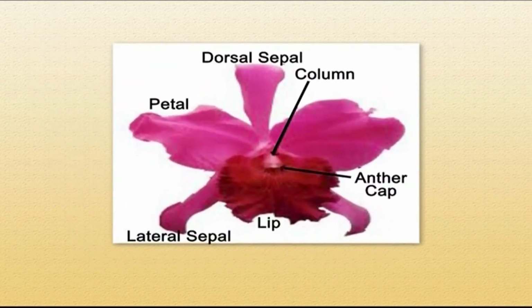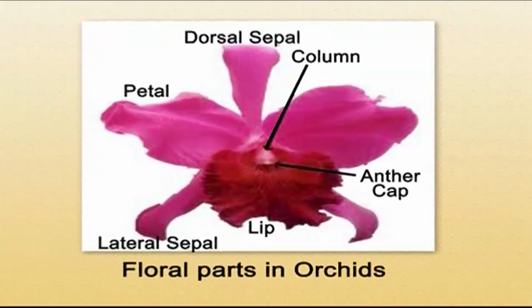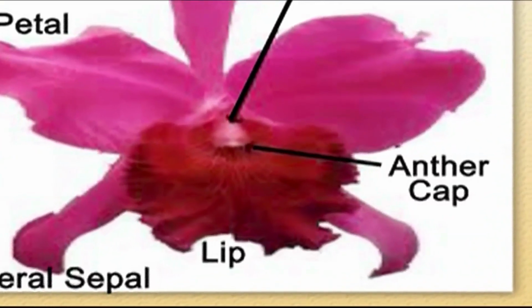Anther connective is often modified in the case of orchids into a structure called the operculum, or it is sometimes called the anther cap. This anther cap covers the anther or the anthers prior to their pollination.